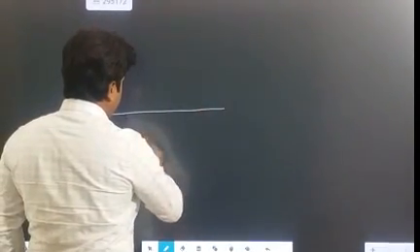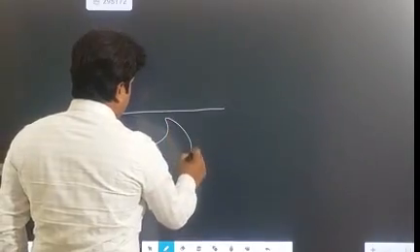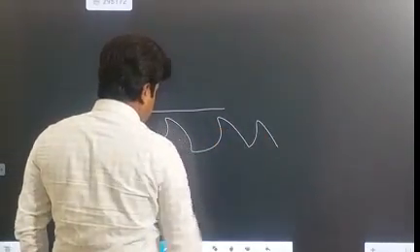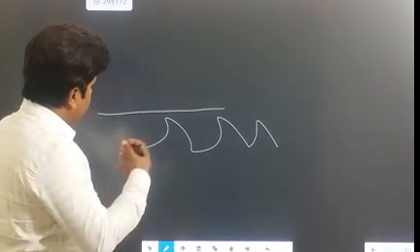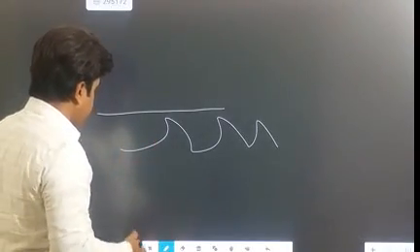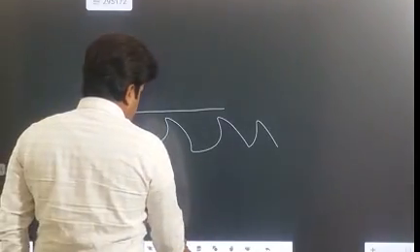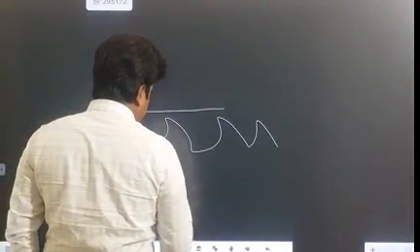Then the third problem is that it does not explain why this front becomes wavy.